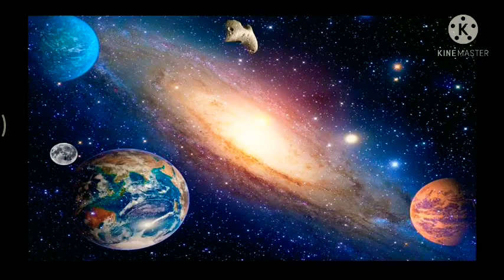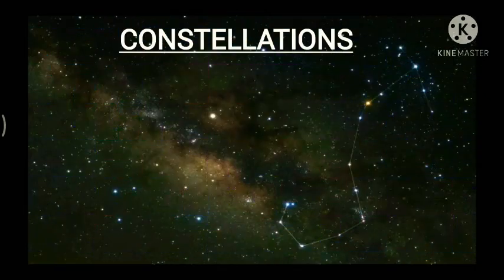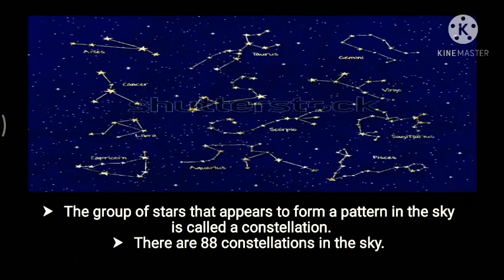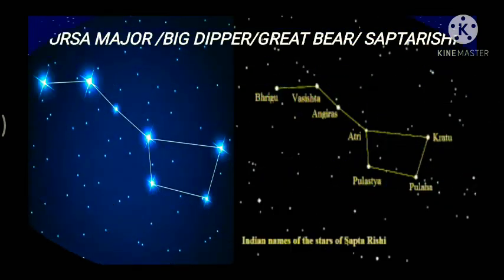Okay, now next up we have constellations. Now children, what are these constellations? The group of stars that appears to form a pattern in the sky is called a constellation. There are 88 constellations in the sky, and among them Ursa Major, which is also known as Big Dipper or Great Bear, is one of them. And this Ursa Major is called Saptarshi in India.